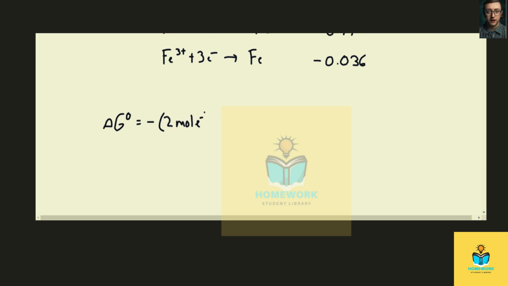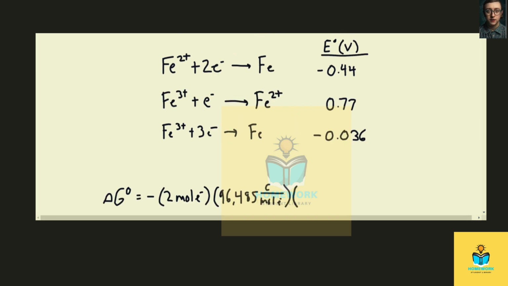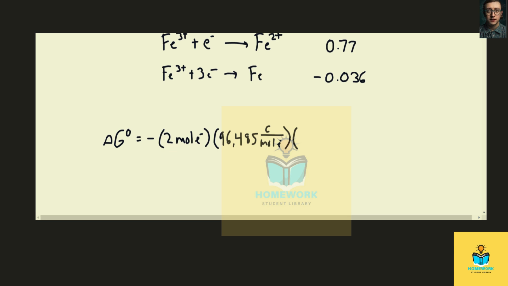So that's 2 moles of electrons times F, Faraday's constant, 96,485 coulombs per mole electron, times the cell potential, which is negative 0.44 volts or joules per coulomb.